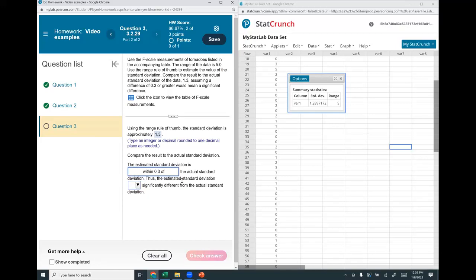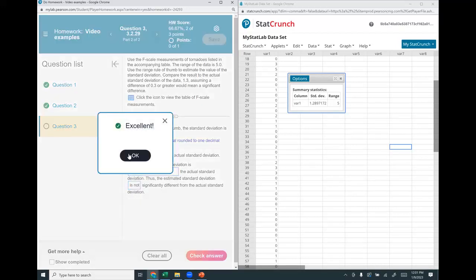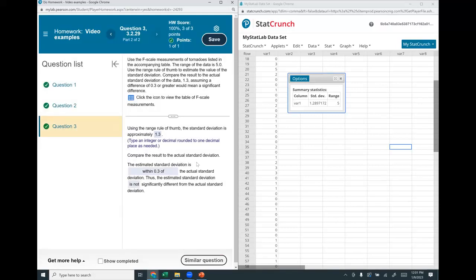Thus, the estimated standard deviation is not significantly different than the actual standard deviation. It's actually pretty much exactly the same. If I rounded this to 2 decimal places, I would have 1.3. And those are the 3 questions that I did pick out for us to do for this part of the course.